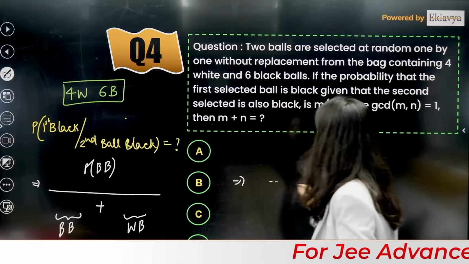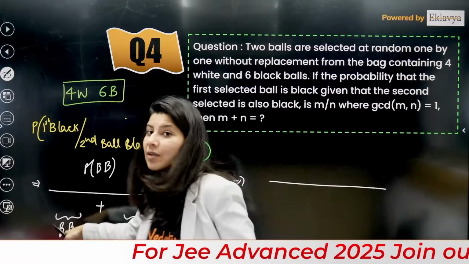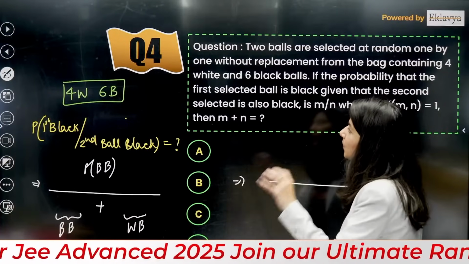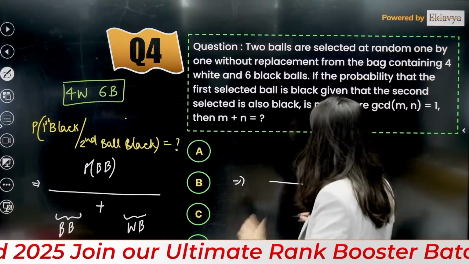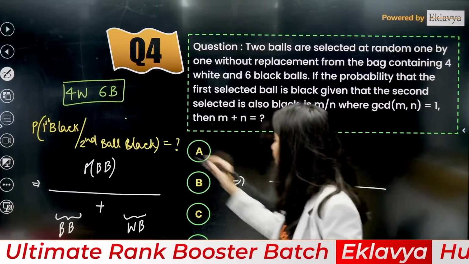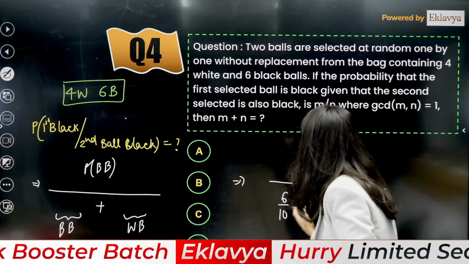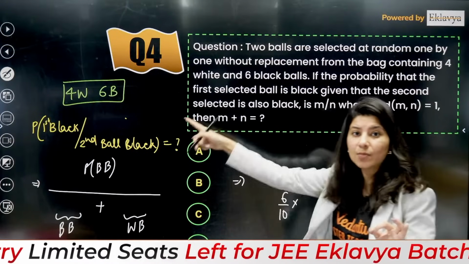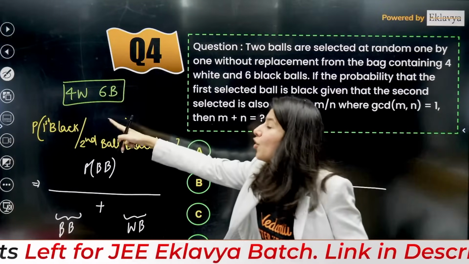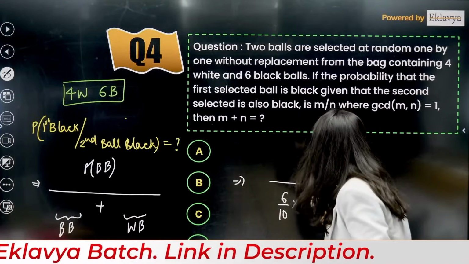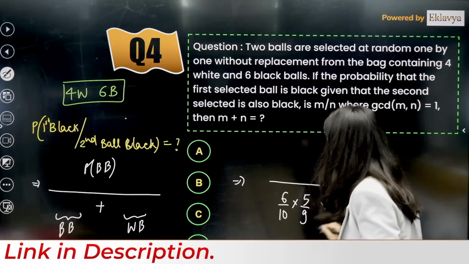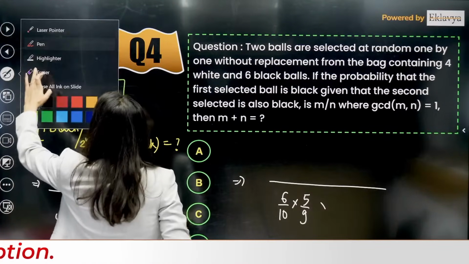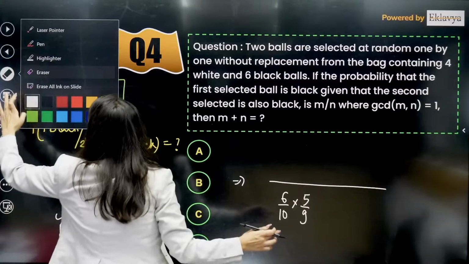Tell me, what is the probability when both balls are black? First ball you pick, without replacement by the way, you wanted black? Yes, ma'am. So 6 by 10. But now without replacement, one black ball is less in this bag, so now you are having 4, 5. So you will be having 5 by 9. So this is the way you can get both balls black. Yes or no?